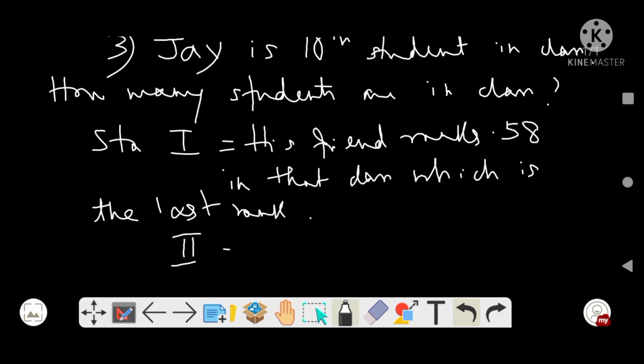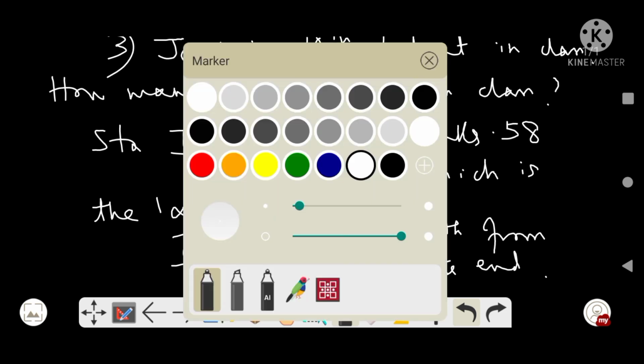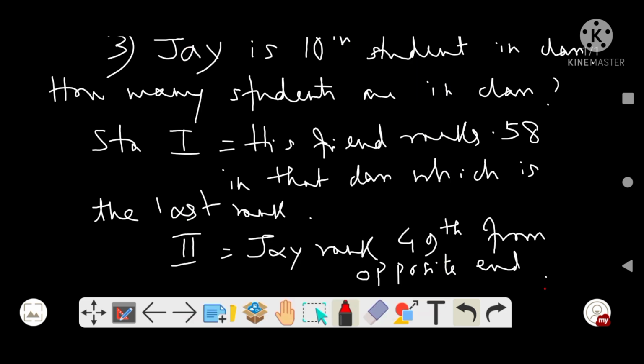And statement 2 says J ranks 49th, from the opposite end or another end. Now you try to solve this one, right? Little tough.